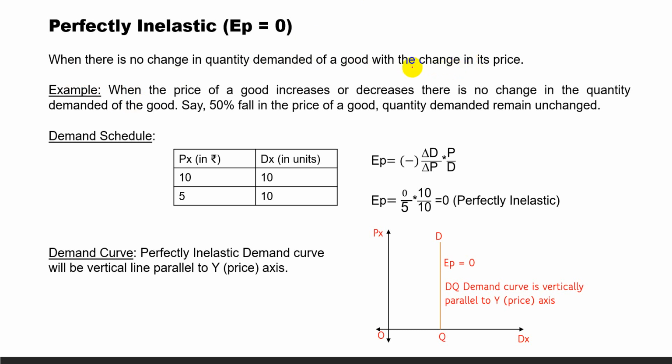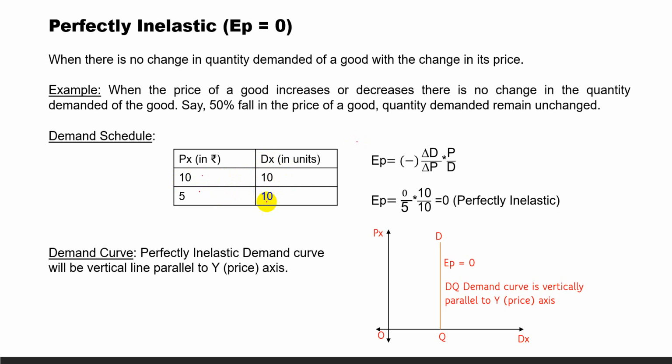Means price changes but quantity demanded does not change. When the price of a good increases or decreases, there is no change in quantity demanded of that good. Say a 50% fall in the price of a good, quantity demanded remains unchanged: 10 to 5, 50%. Quantity demanded at 10 rupees is 10 units, at 5 rupees also 10 units.